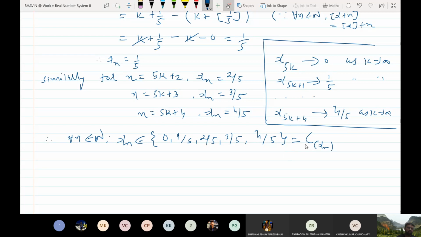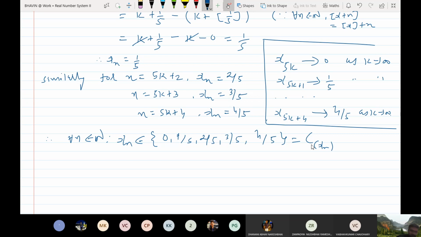Now I am asking you another question in between. Is xn convergent? See, we have seen one result. If xn is convergent, then every subsequence converges to the same point x.